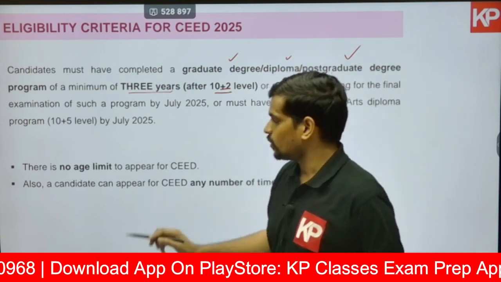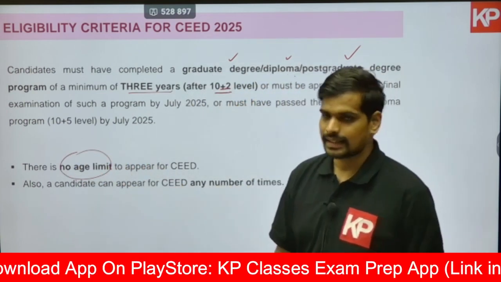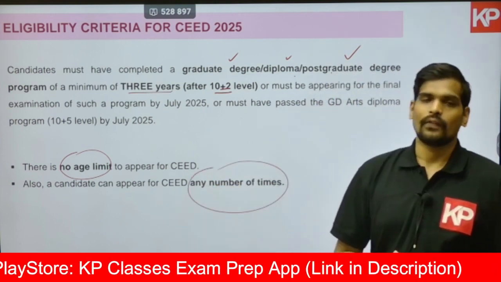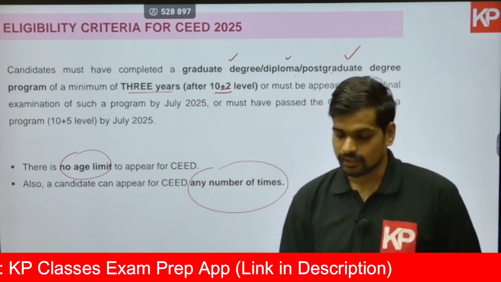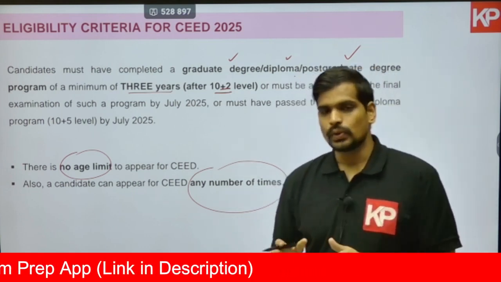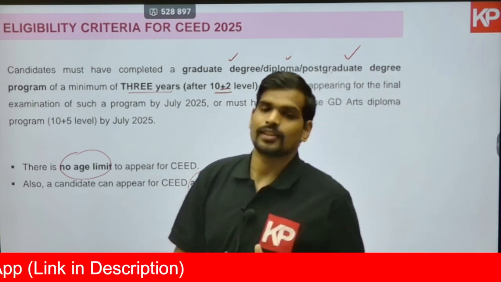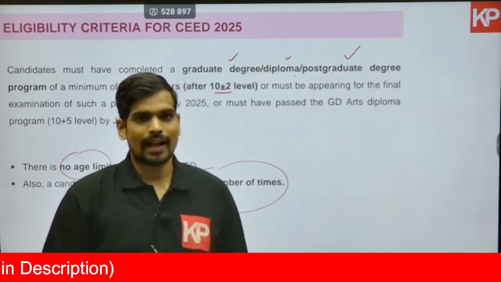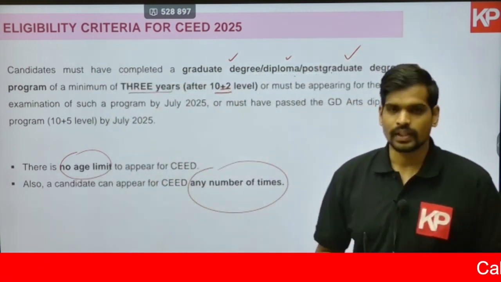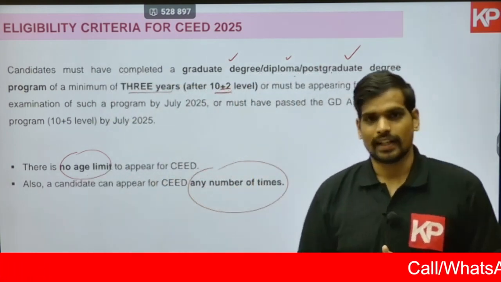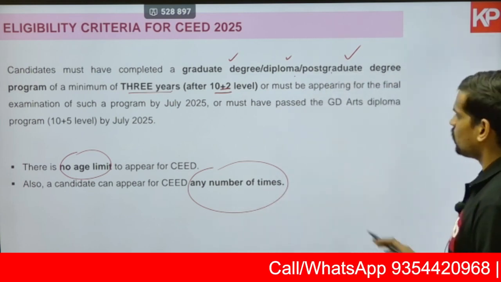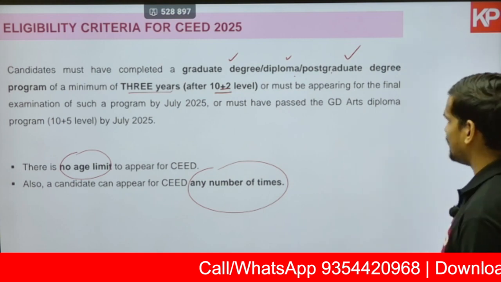And something important to note, there is no age limit for writing the SEED examination, anyone without any age limit. There is also no maximum limitation on the number of attempts. Unlike the UCEED examination, which is for bachelors in design in IITs and is also conducted by IIT Bombay, where you have an age limit and only 2 attempts per student. But in the SEED examination, there is no such criterion, mainly because the SEED score is also valid for your PhD admissions. So there's no limitation on age and the number of times you can write the test.